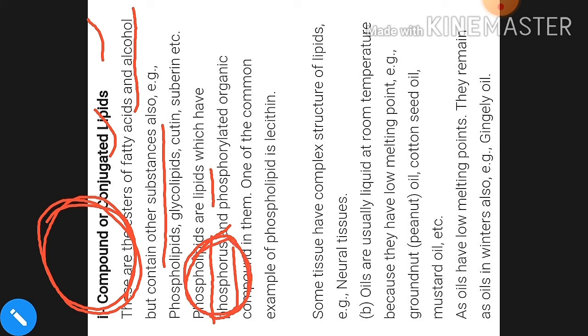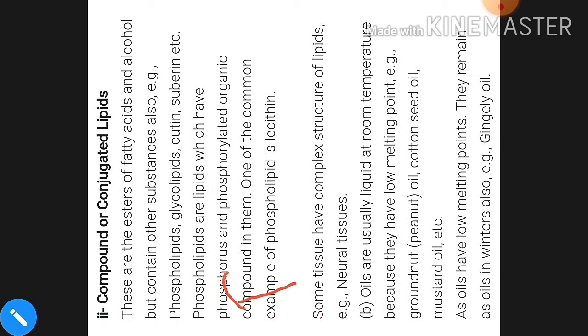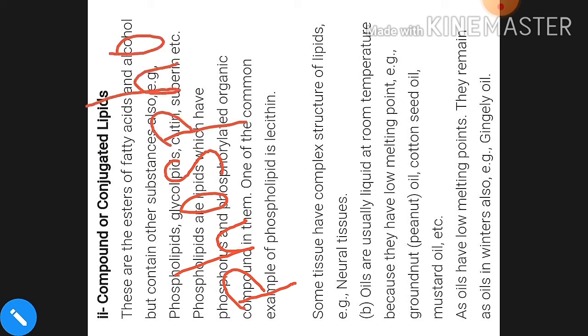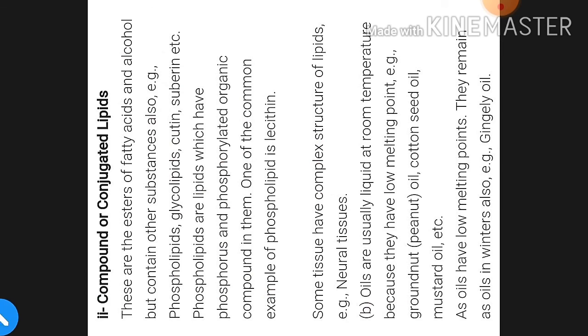Like in this category, especially you can see phospholipid. This is the category of the compound lipids, where there is fatty acid plus alcohol and phosphorus. Okay, so that's why these are called phospholipids. Clear? So these depend upon what kind of other substances are present over there. Clear?